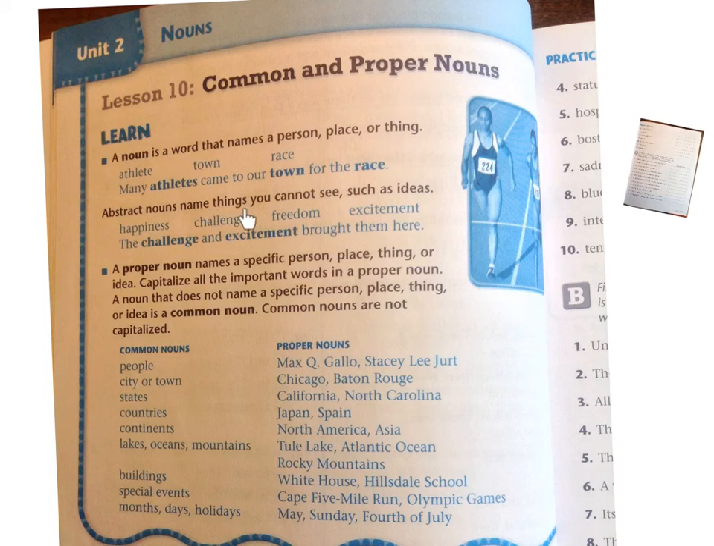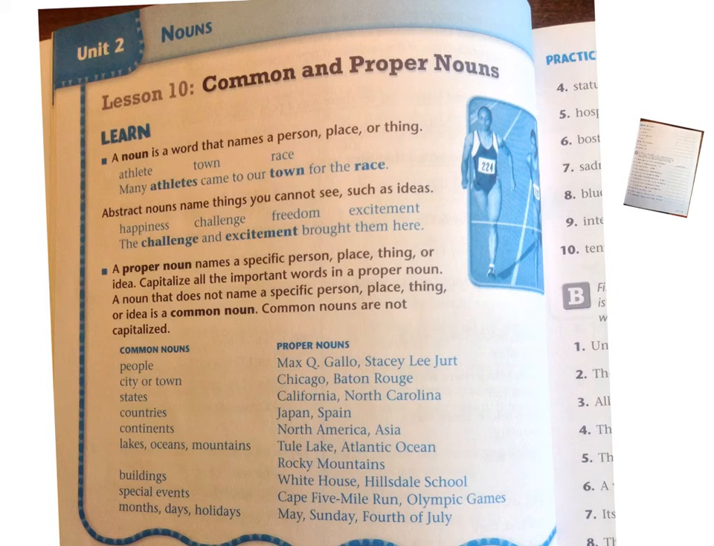Abstract nouns name things you cannot see, such as ideas. Happiness, challenge, freedom, excitement. The challenge and excitement brought them here. Proper nouns name a specific person, place, or thing, or an idea.